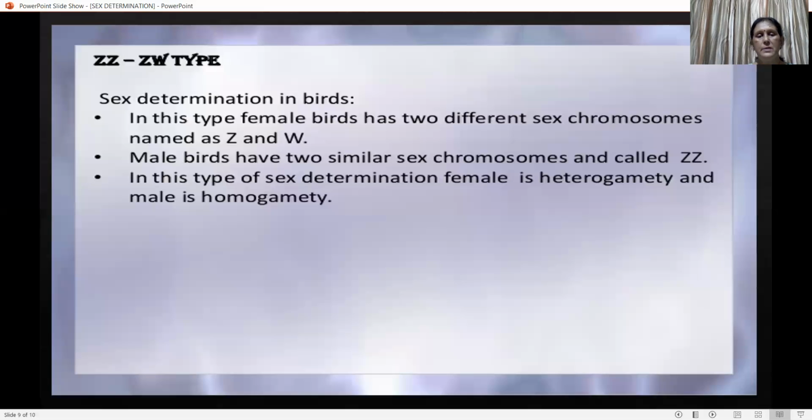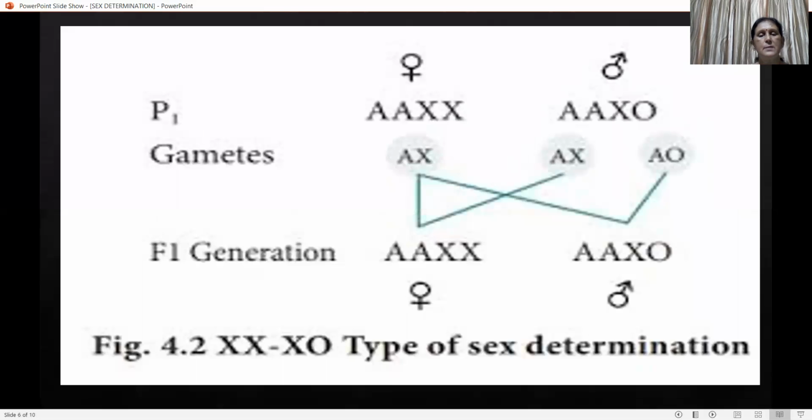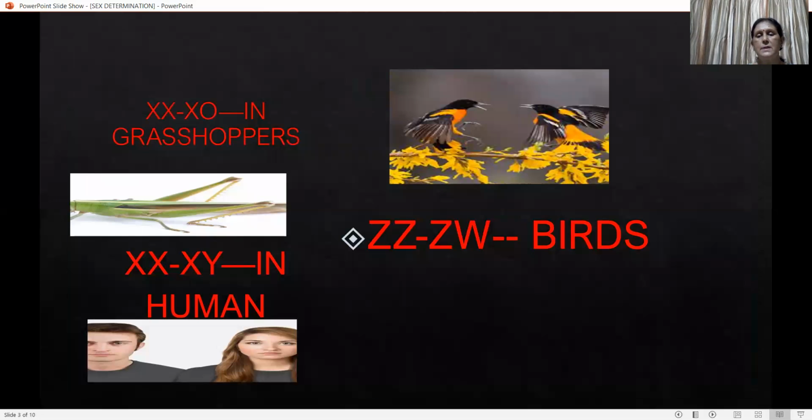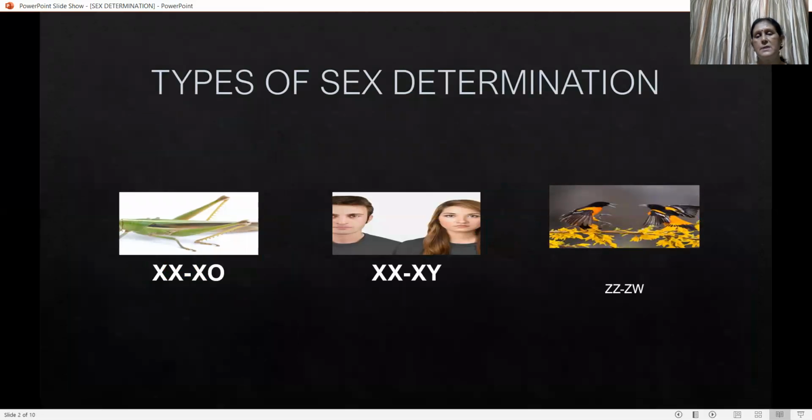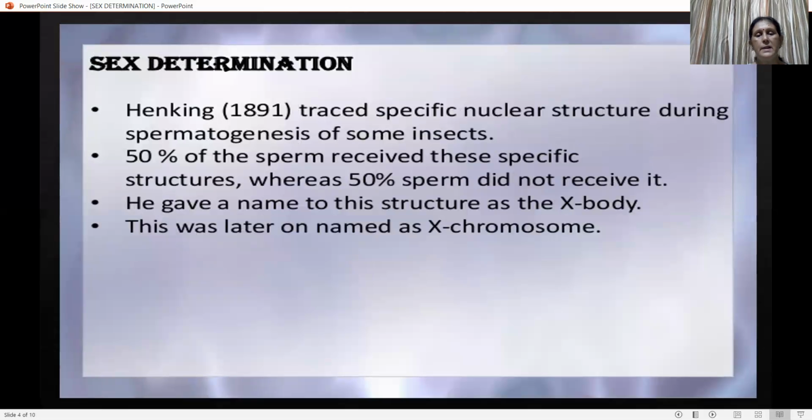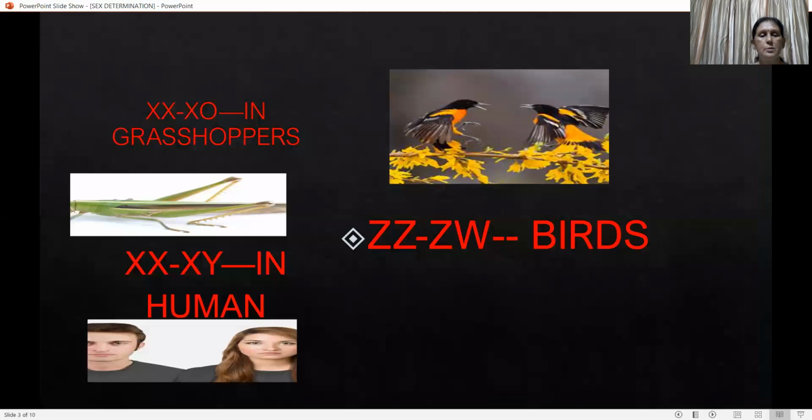And today we discussed sex determination. Sex determination means how sex is determined in sexually reproducing organisms. We found that sex determination was discovered by Henking, and it is a method of determination of sex and gender of living sexually reproducing organisms, either it may be bird, insect, or human being. On the basis of their sex chromosomes, they are divided into 3 types: XX-XO, XX-XY, and ZZ-ZW.